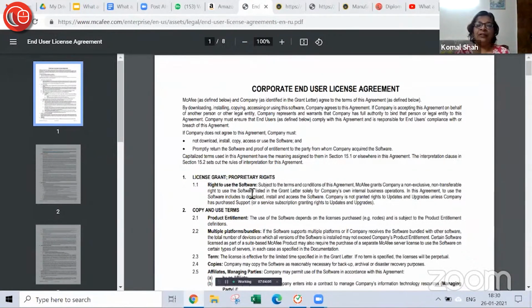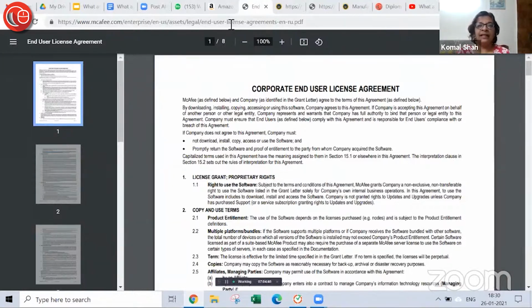A right to use the software, that's what they are giving you. So McAfee on one side and the company as identified in the grant letter on the other side. McAfee is the licensor and the company entering into this agreement is the licensee. But basically what is being given is a right to use the software.